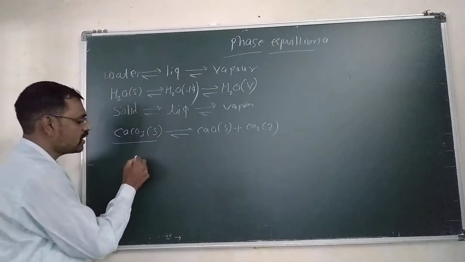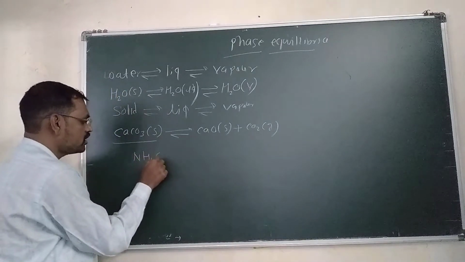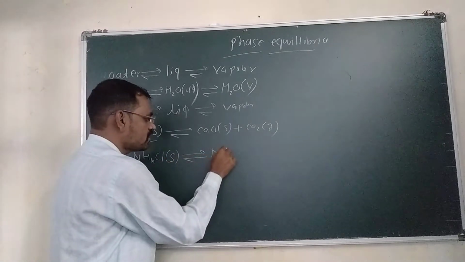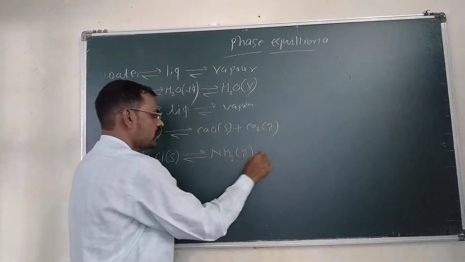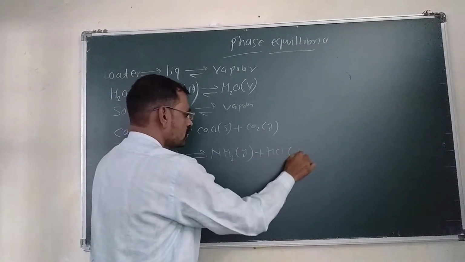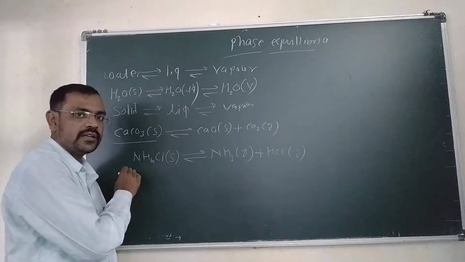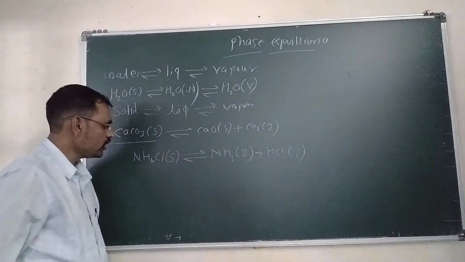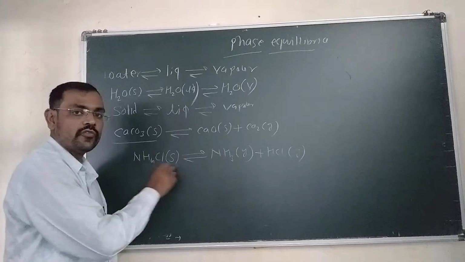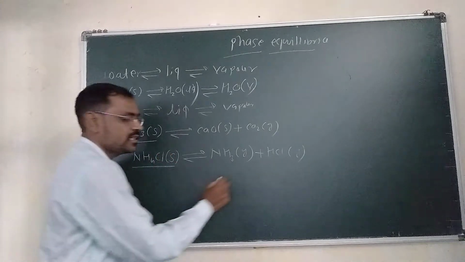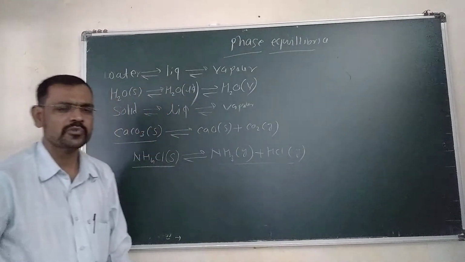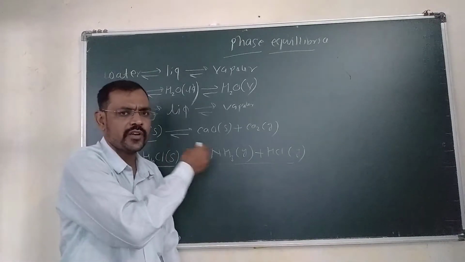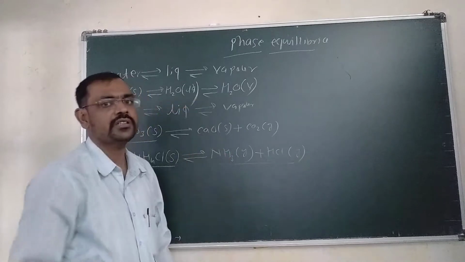Suppose I give you the next example, ammonium chloride, NH4Cl, which is solid. When it decomposes, it gives ammonia gas plus HCl gas. So solid ammonium chloride decomposes to give ammonia gas and HCl gas. So there are again two phases: the solid phase and the gaseous phase. So these are different types of equilibrium in phases, examples of different types of phases which are in equilibrium with each other.